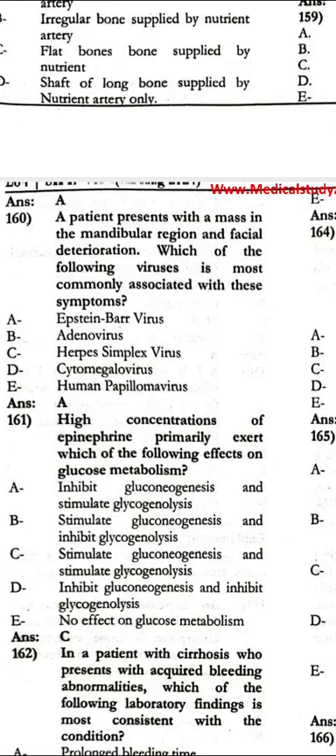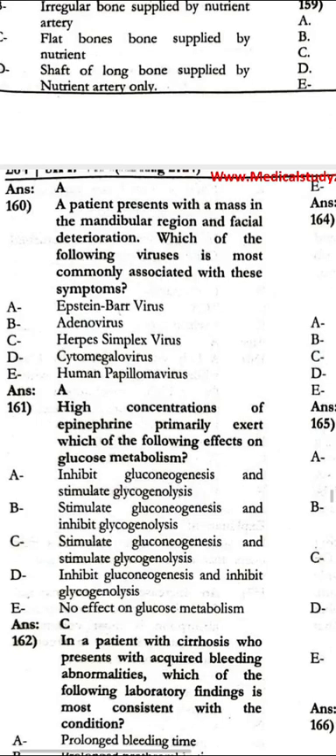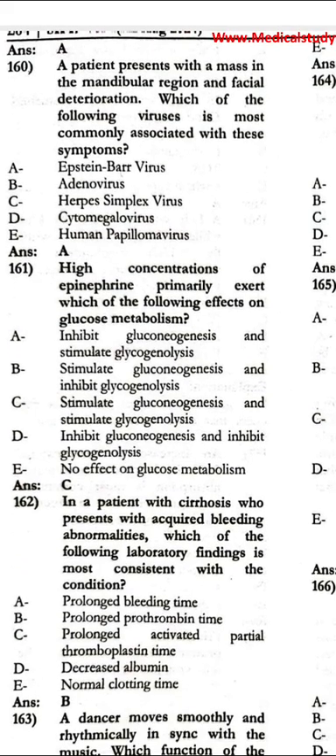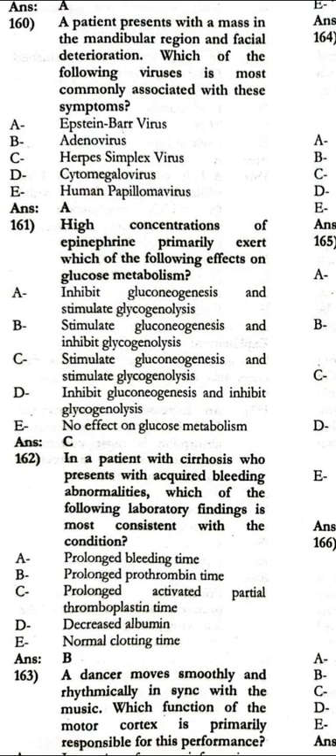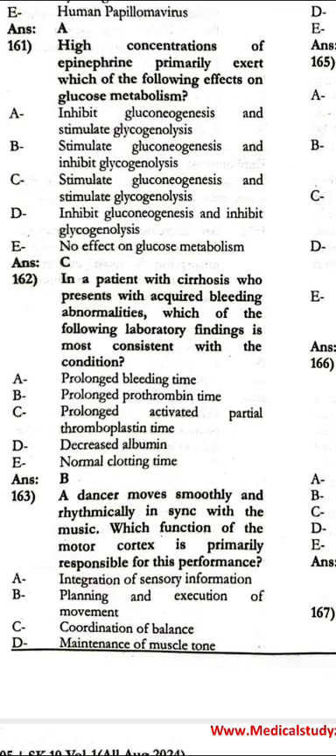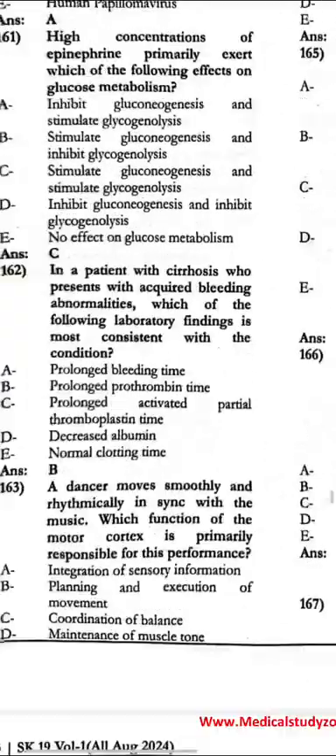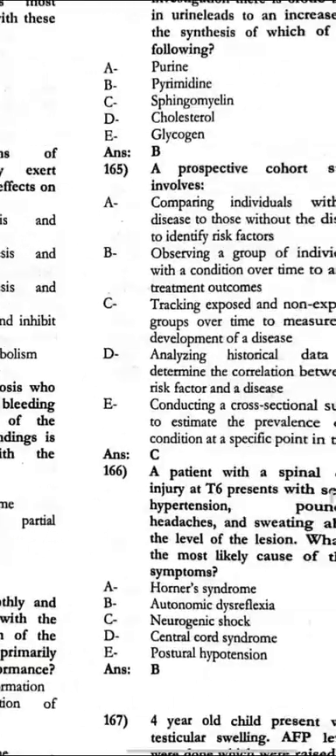High concentration of epinephrine primarily exerts which of the following effects on glucose metabolism? It stimulates gluconeogenesis and stimulates glycogenolysis. A patient with cirrhosis presents with an acquired bleeding abnormality. Which of the following laboratory findings is most consistent with the condition of prolonged prothrombin time? A dancer moves smoothly and rhythmically in sync with the music. Which function of the motor cortex is primarily responsible for the performance? That is the planning and execution of movement.